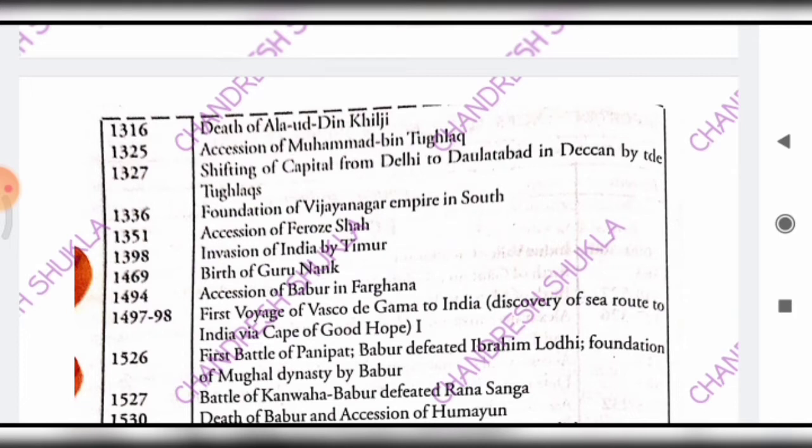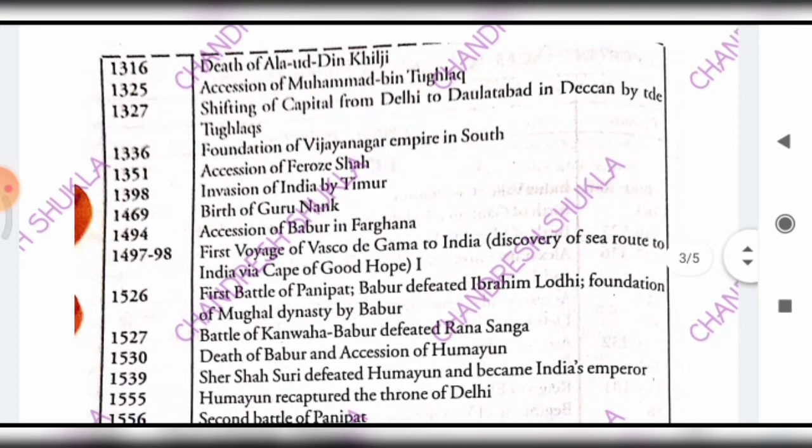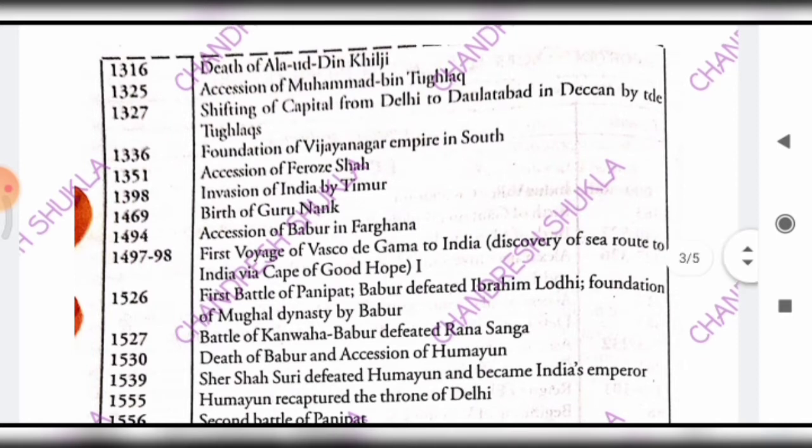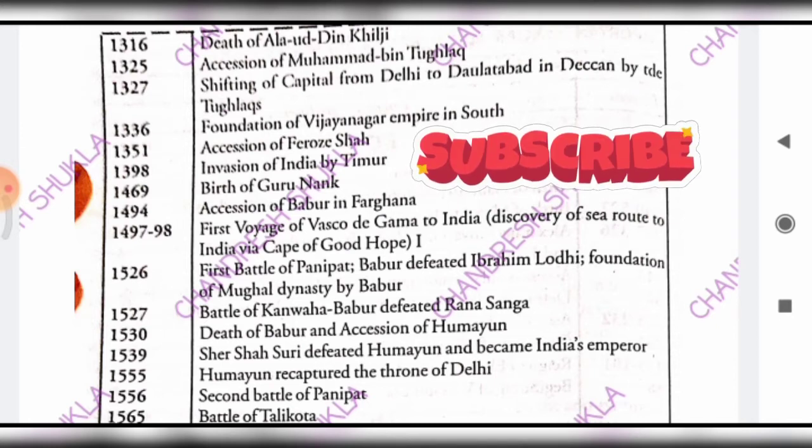And in 1327, the shifting of the capital from Delhi to Daulatabad, of the Delhi Sultanate. In 1336, the foundation of the Vijayanagar Empire by Harihara and Bukka. And in 1351, the accession of Firoz Shah. And in 1398, the invasion of India by Timur.